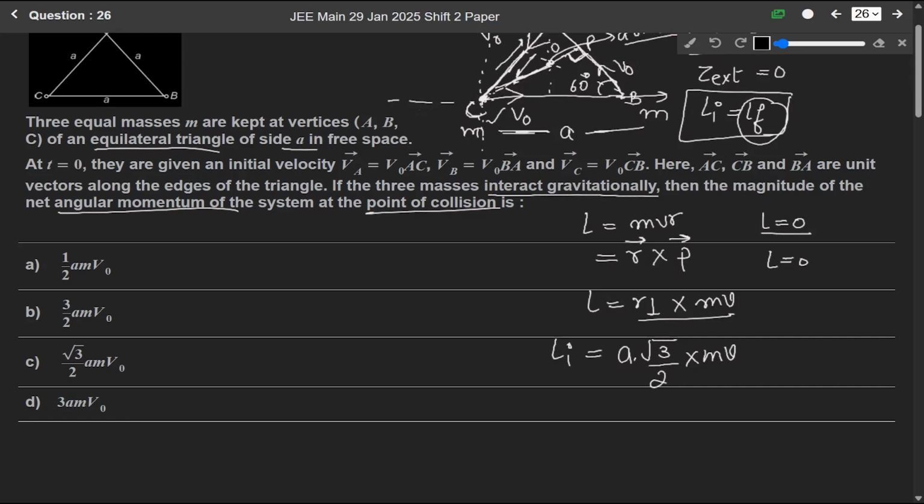So the final angular momentum will be, from here the initial angular momentum equals the final angular momentum. So the final angular momentum will also be root 3 by 2 into mv. So for this, our correct answer is option C, that is root 3 by 2 m v naught. Since we are considering v naught here, root 3 by 2 m v naught is the correct answer, meaning option C is the correct answer.